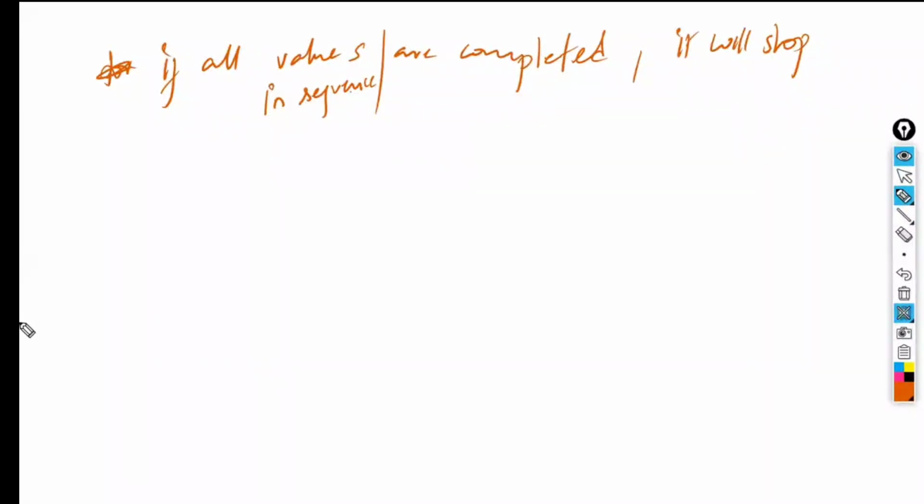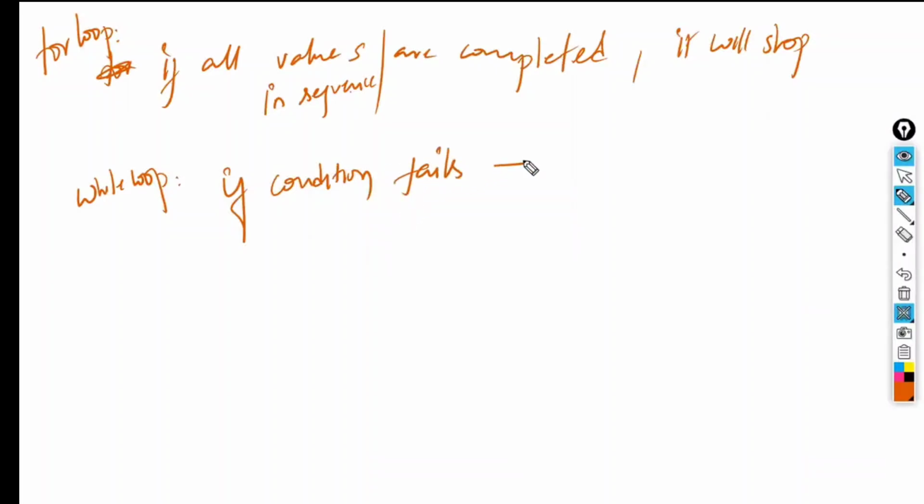That is the for loop. Whereas the while loop stops only if the condition fails. Otherwise, it will continue.